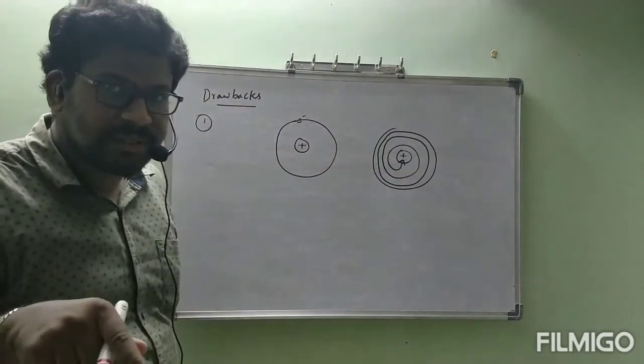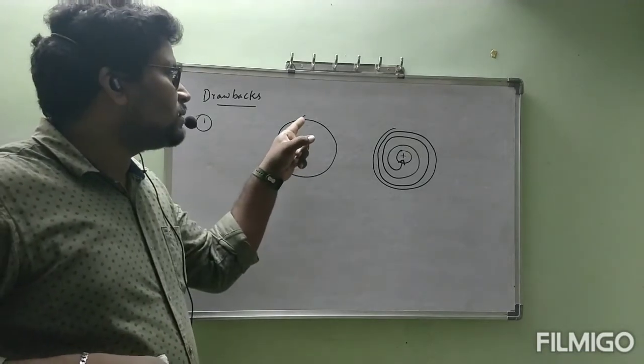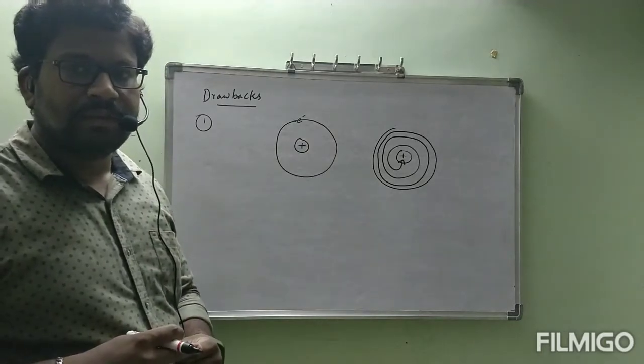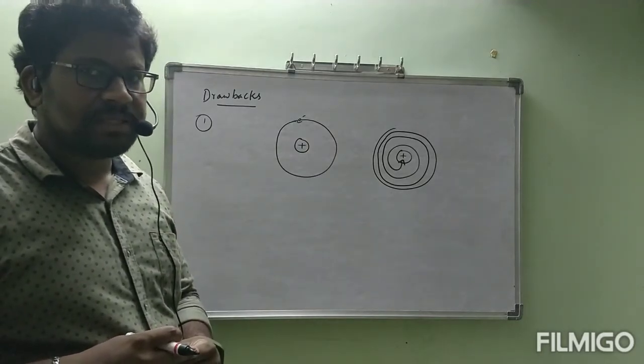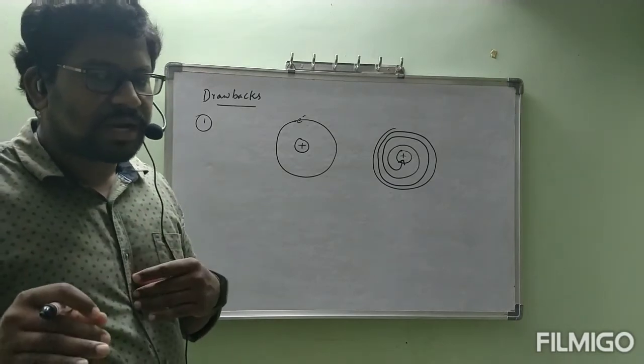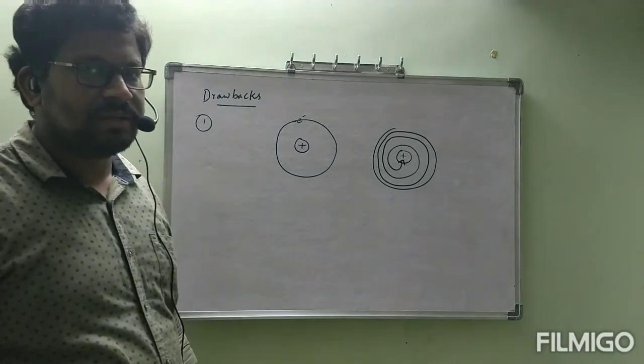Without losing energy, how is the electron present in that orbit continuously? That is the question. That question was not given clarity by Rutherford. That is the first drawback.